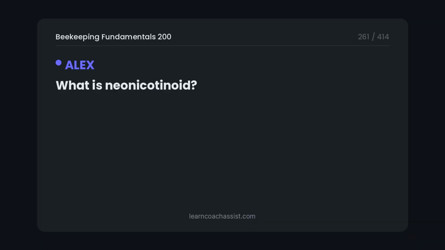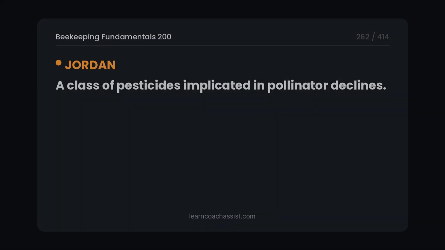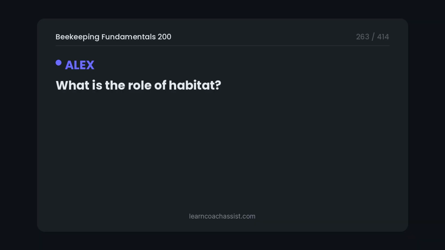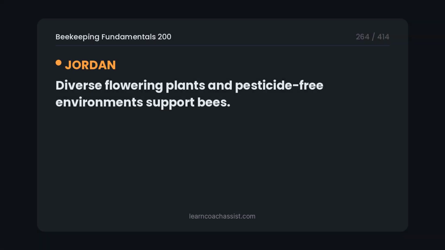What is neonicotinoid? A class of pesticides implicated in pollinator declines. What is the role of habitat? Diverse flowering plants and pesticide-free environments support bees.